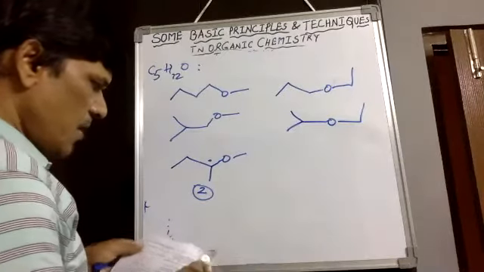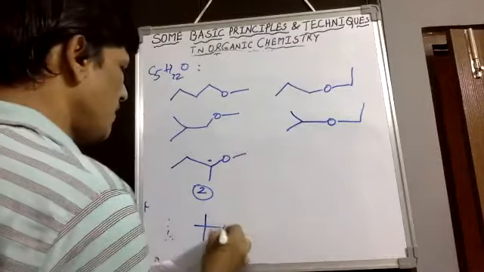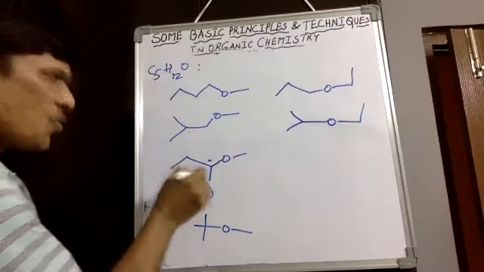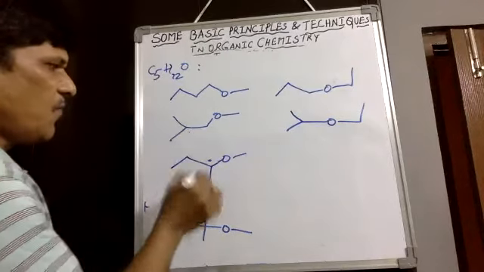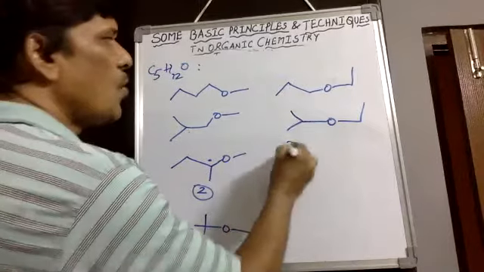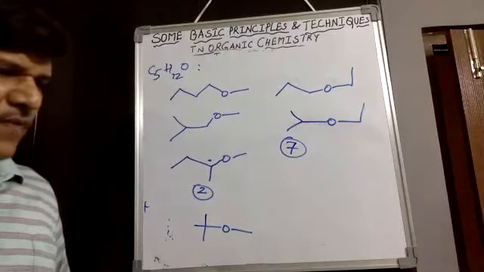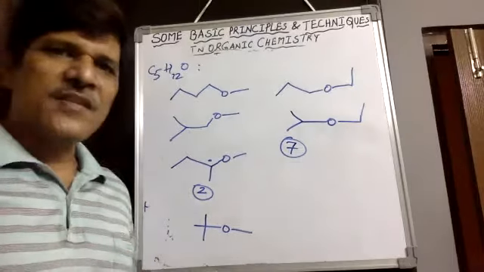One more structure is also possible, where we make tertiary butyl, so this is 1, 2, 3, 4. We take 2 structures including the stereoisomers, giving 1, 2, 3, 4, 5, 6, 7. Total 7 ethers are possible with the formula C5H12O. Therefore, for the 14th question, C is correct.